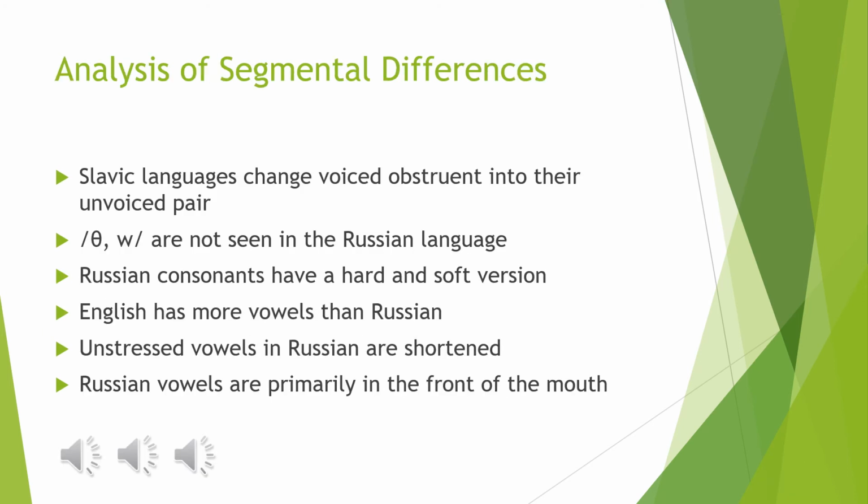Compared to a native English speaker, Russian speaker number 1 has a few segmental differences. One of these is the appearance of final obstruent devoicing, and this is seen most likely because in Slavic languages they change the voiced obstruents into their unvoiced pairs very frequently. Another segmental difference that is seen is that th and w are not normally seen in the Russian language, and so he had changed those into either a stop or a labial fricative, something that he is more used to seeing.